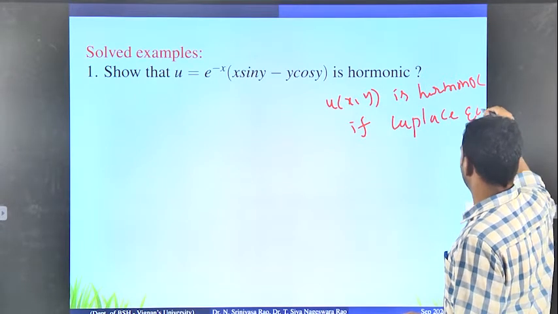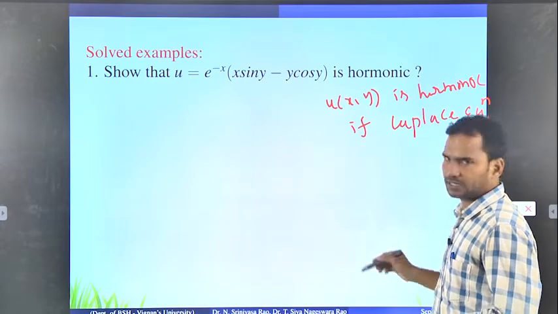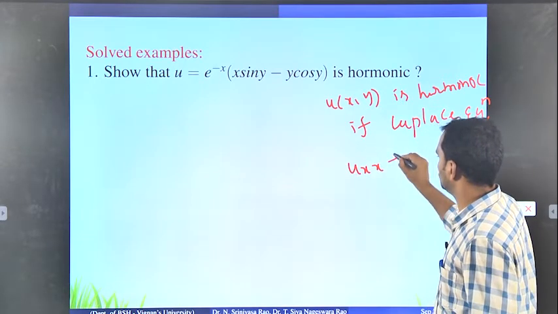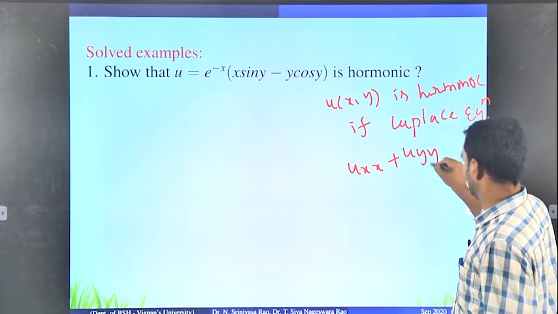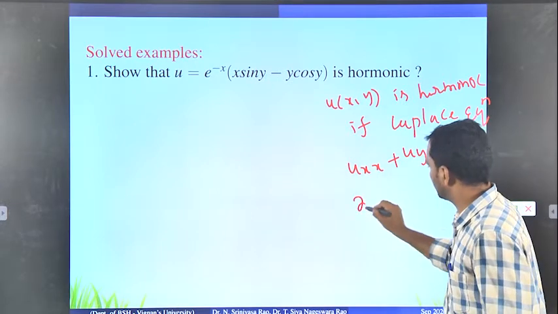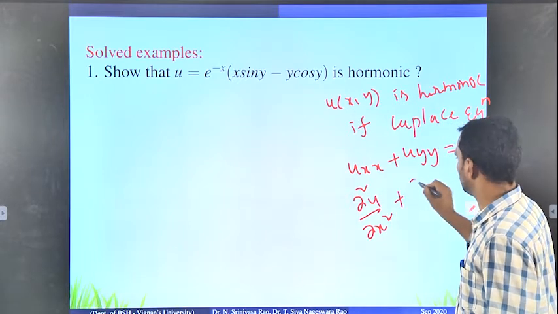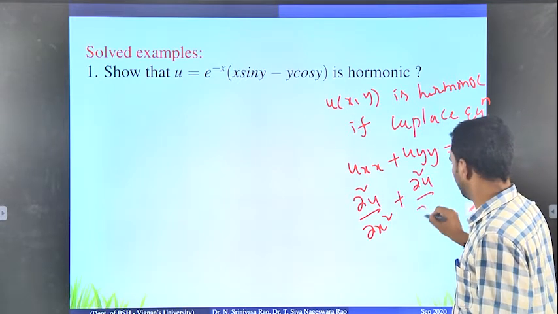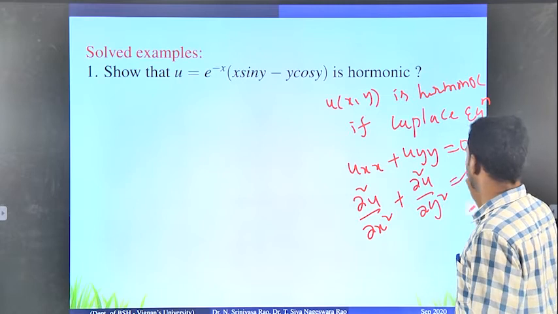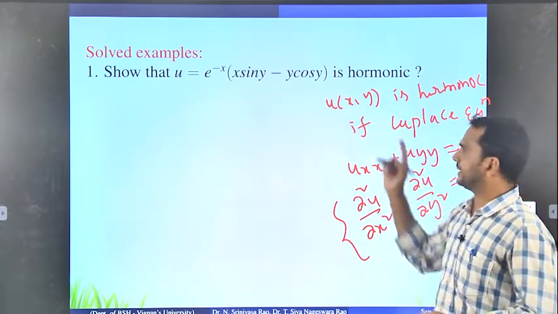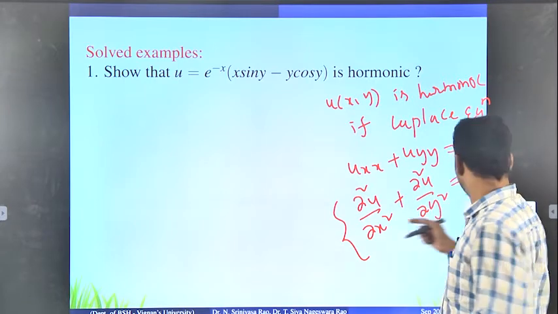What is the Laplace equation? u_xx plus u_yy equals 0. That means del square u by del x square plus del square u by del y square equals 0. If it satisfies this condition, then we can say that the given function u is harmonic. So now we will check.